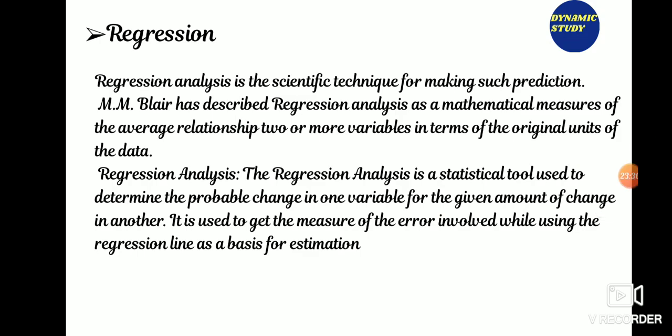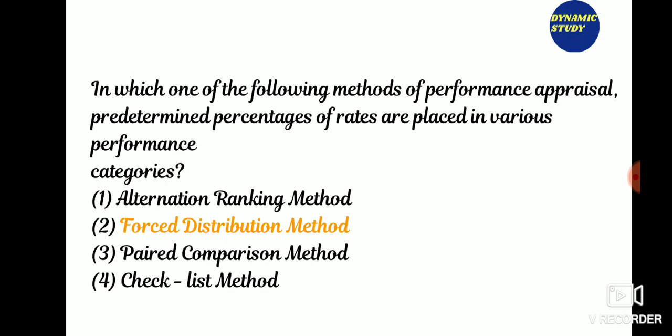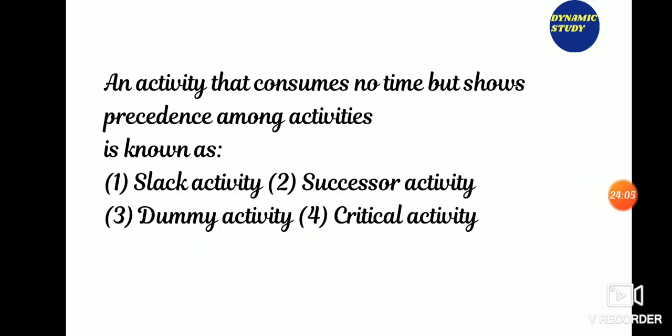Regression analysis is a scientific technique for making such predictions. M. Blair has described regression analysis as a mathematical measure of the average relationship between two or more variables in terms of the original units of the data. Regression analysis is a statistical tool used to determine the probable change in one variable for a given amount of change in another. It is used to get a measure of error involved while using the regression line as the basis of estimate. So the main question from this topic is, in which of the following methods of performance appraisal predetermined